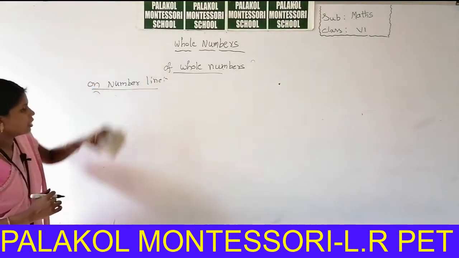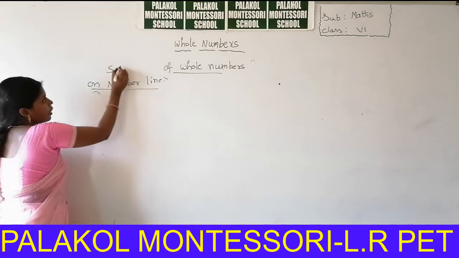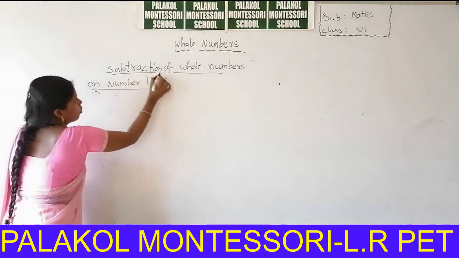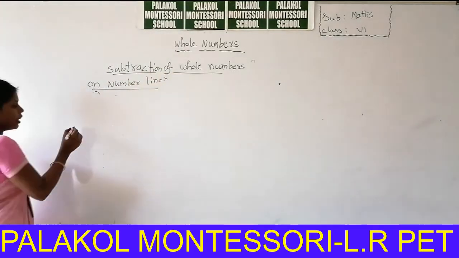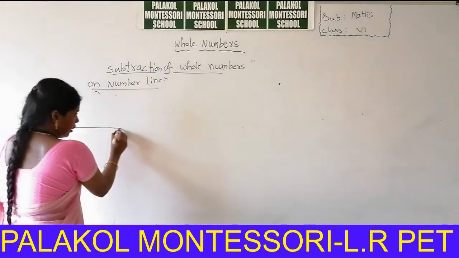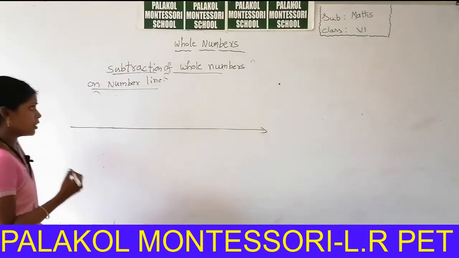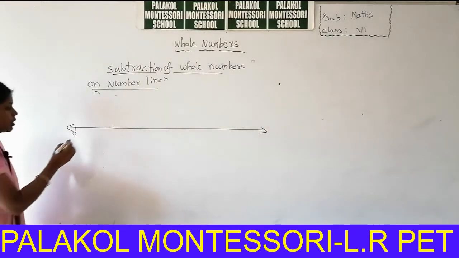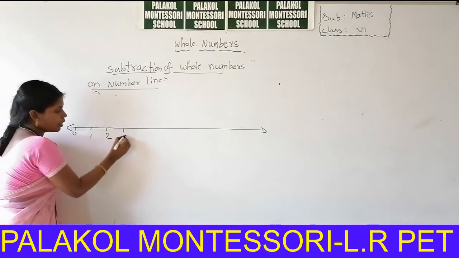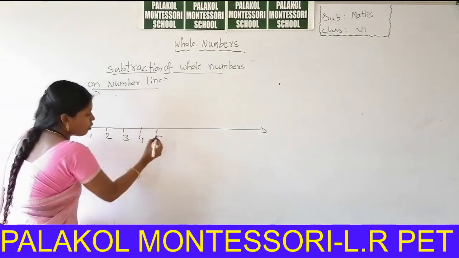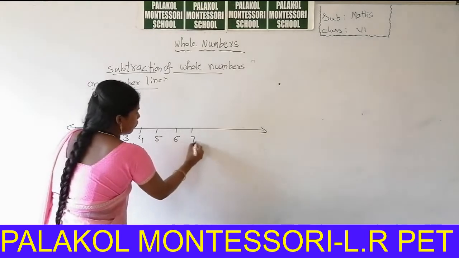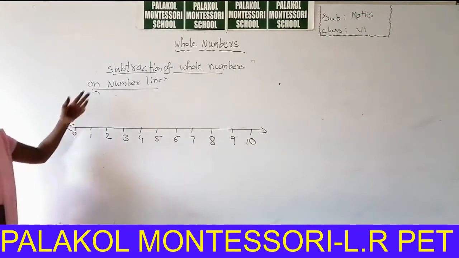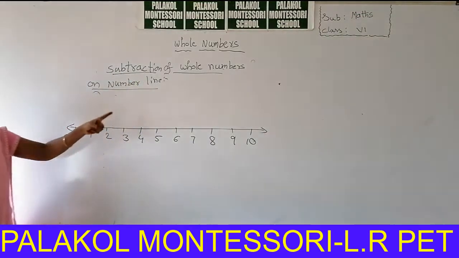Next we can do subtraction of whole numbers on the number line. Again you can take one number line. We can represent whole numbers on it. Whole numbers are starting from 0. 0, 1, 2, 3, 4, 5, 6, 7, 8, 9, 10. So first you can do subtraction of whole numbers on the number line.